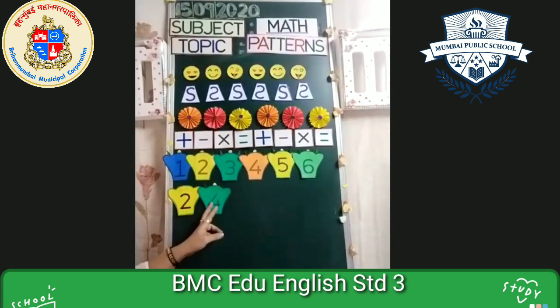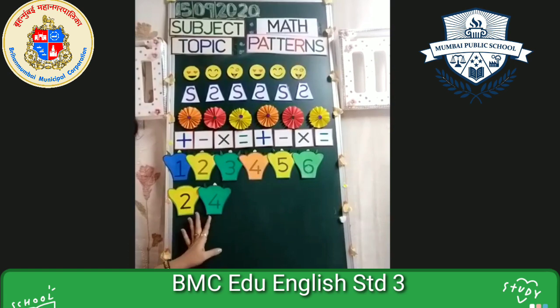Now, can you see this is not in a sequence like 1, 2. It is not like that. What I have pasted first, I have pasted 2, then I have pasted 4. So, here there is a difference between the numbers. Which table is it? Why after 2 is 4 there? Because it is a table of 2. So, in this, we are going to repeat the series for the table of 2.